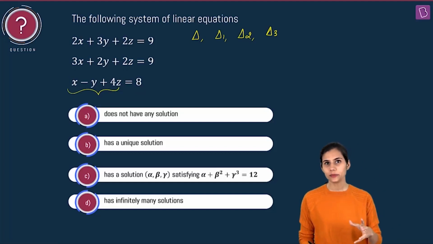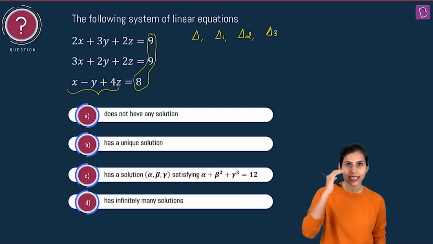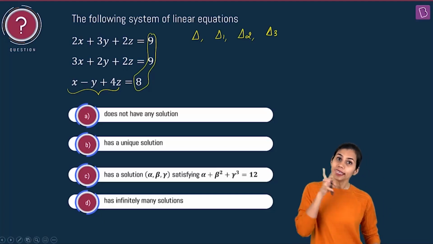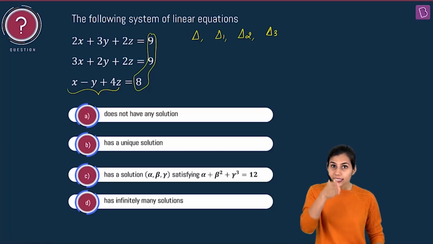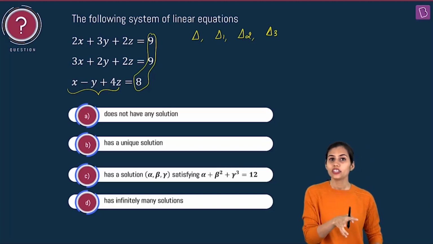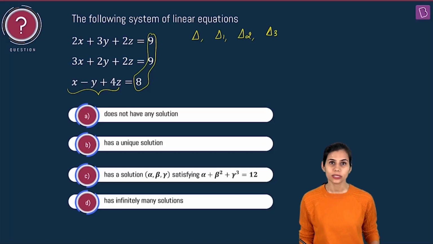When in that determinant, you replace the first column with this right hand side column of 998, what you end up getting is del 1. When in del, you replace the second column with this right hand side column, what you end up getting is del 2. And when in del, you replace the third column with this right hand side column, what you end up getting is del 3.